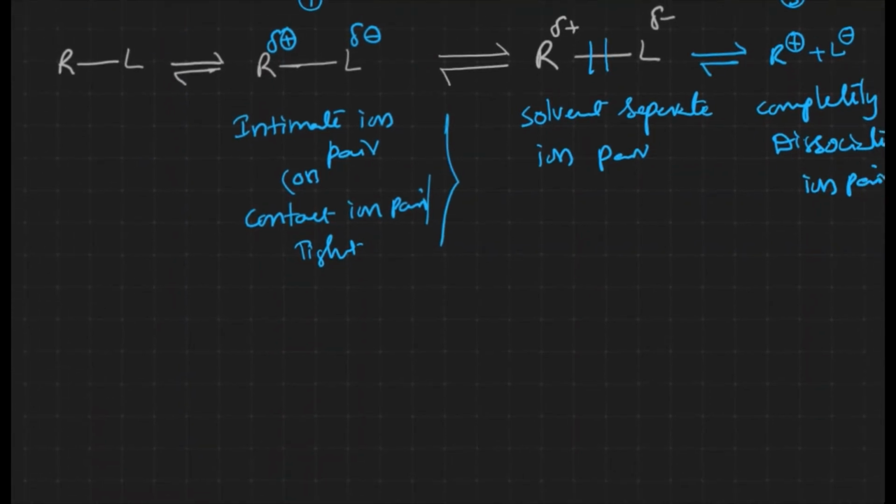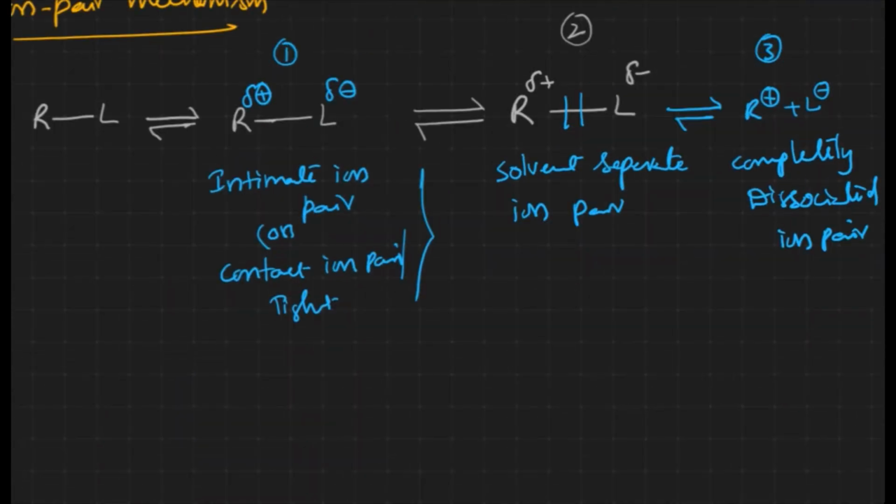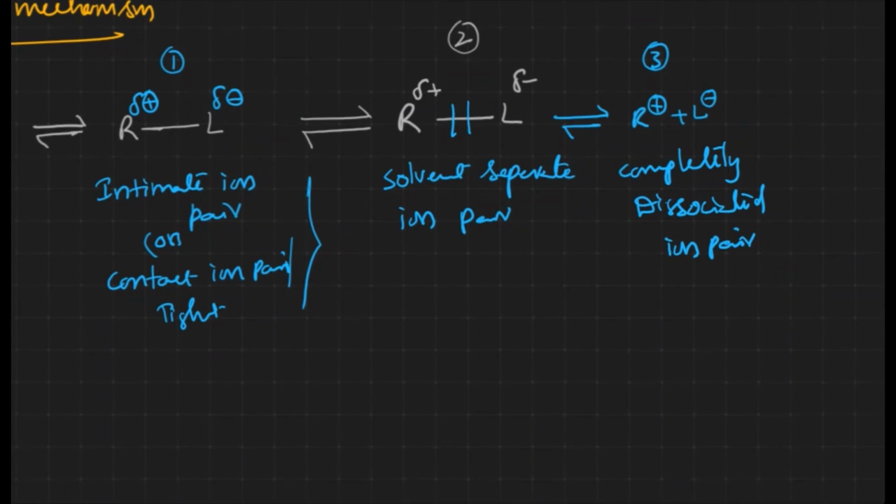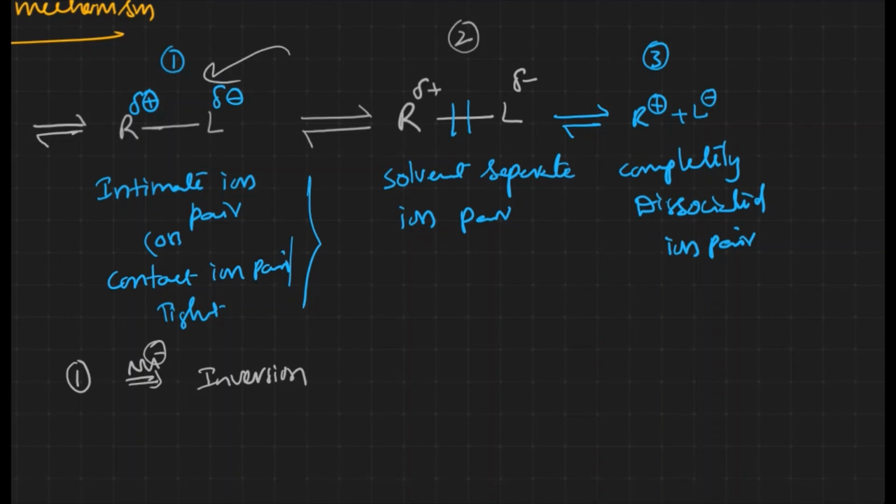Now we have three steps over here. Let me take the steps alone here. Now if in the first step the nucleophile is added to the substrate, then what do we expect? We will expect only inversion, because the incoming nucleophile won't come from this side. The leaving group is already over there, so the nucleophile has to come from the back.